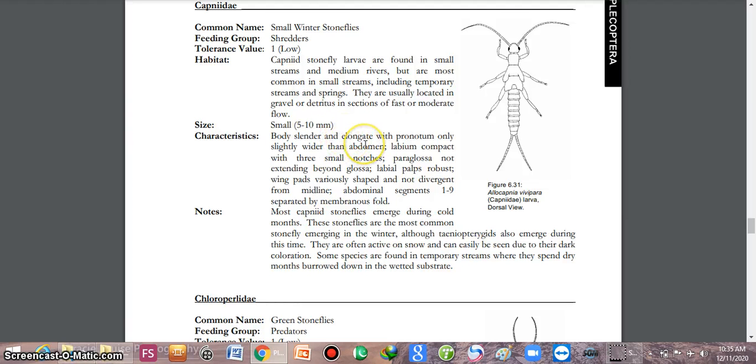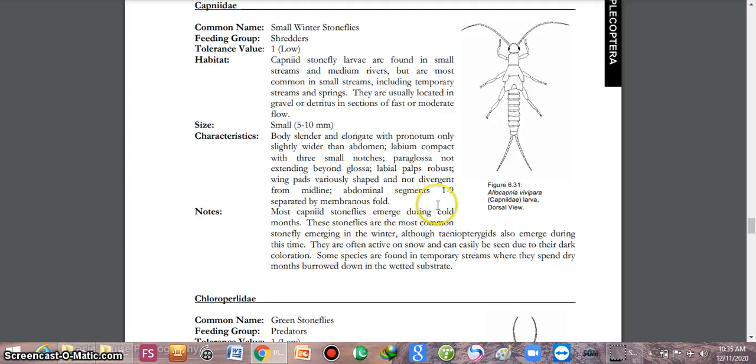Characteristics: the body is slender and elongated with the pronotum only slightly wider than the abdomen. Labium compact with three small notches. Paraglossa not extended beyond the glossa. Labial palps are robust. Wing pads are of various shapes. They are not diverged from the midline.